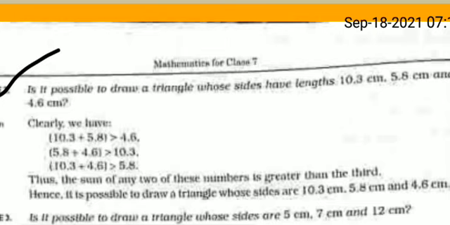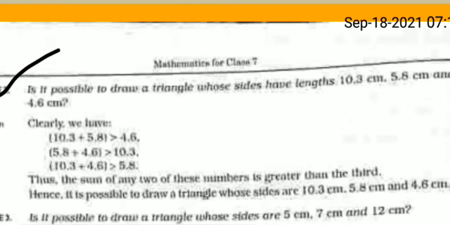Clearly 10.3 plus 5.8 is greater than 4.6. Similarly, 5.8 plus 4.6 is also greater than 10.3. And 10.3 plus 4.6 is also greater than 5.8.